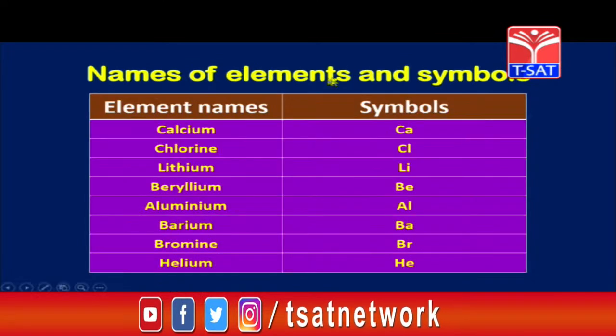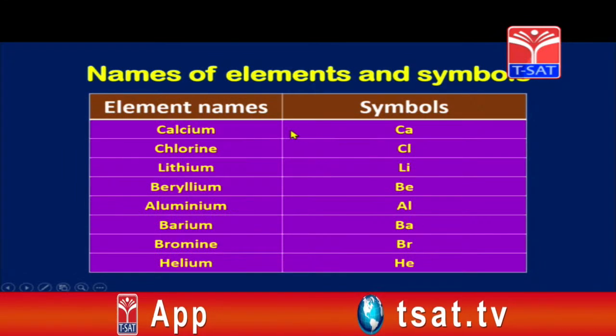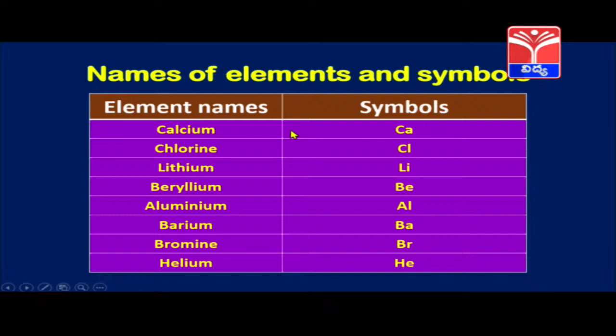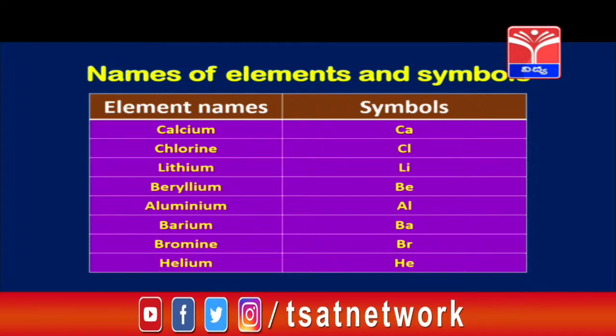If you see here, children, we have two letters in each case. Now, children, we have carbon starting with the letter C, isn't it? And at the same time, we have calcium also starting with the letter C, chlorine also starting with the letter C. So, what about elements like calcium and chlorine? What do we name them?